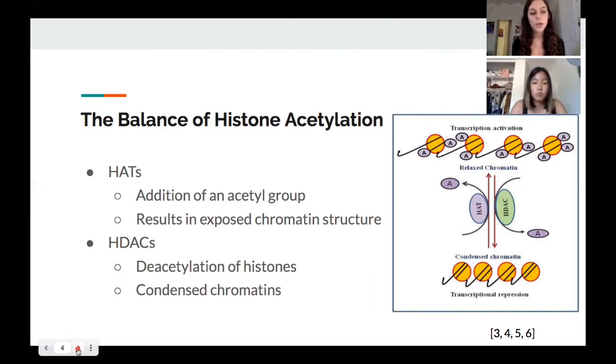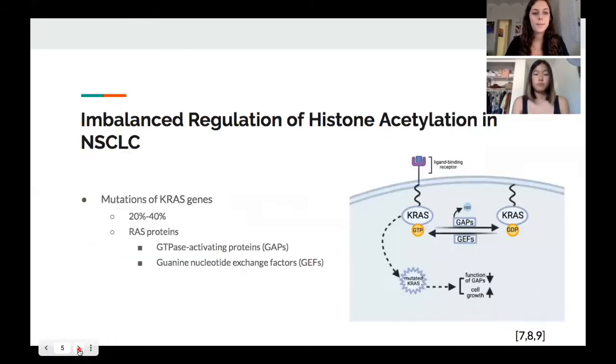factors. In contrast, histone deacetylases catalyze the removal of the acetyl group from the lysine residues, and this in turn results in transcriptional repression and can lead to silenced gene expression. And the balance of these two enzymes is very critical for healthy, typical gene expression, where genes that need to be turned on are turned on and genes that need to be turned off are in fact turned off. But this balance is heavily thrown off in cells exhibiting non-small cell lung cancer.